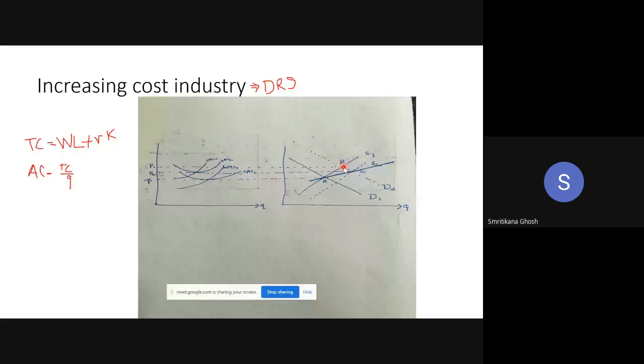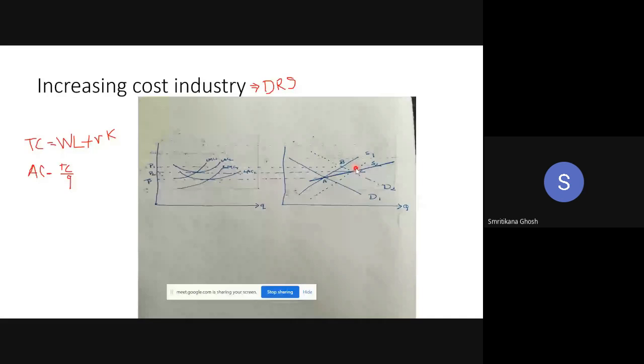Now, as the existing firms are earning profit, over time, in the long run, new firms are interested in coming. So they are coming. New firms are entering into the market. Now, when they are entering into the market, the supply curve is shifted from S1 to the right.